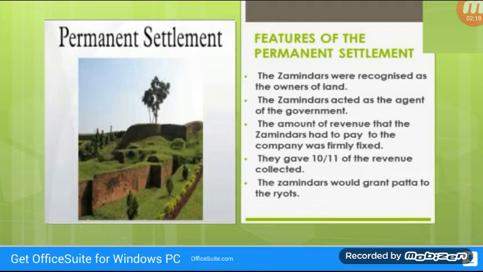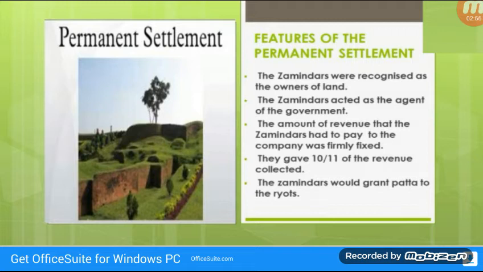The amount of revenue that the zamindars had to pay to the company was firmly fixed and would not be raised under any circumstances. They gave 10/11 of the revenue collected by them from the cultivator to the government. The zamindars would grant pattas, meaning written agreements, to the ryots. Ryots means people. The ryots became tenants since they were considered the tillers of the soil. All judicial powers were taken away from the zamindars.